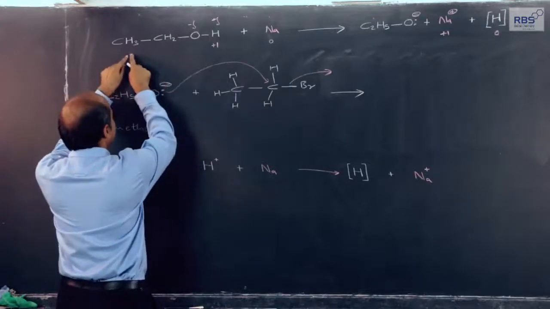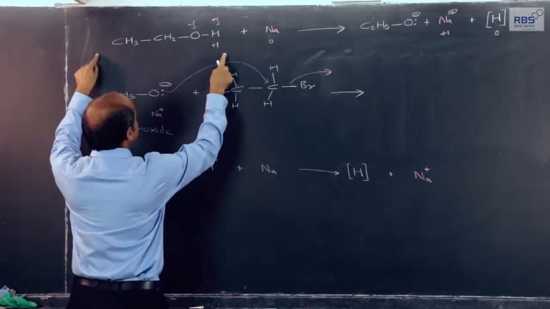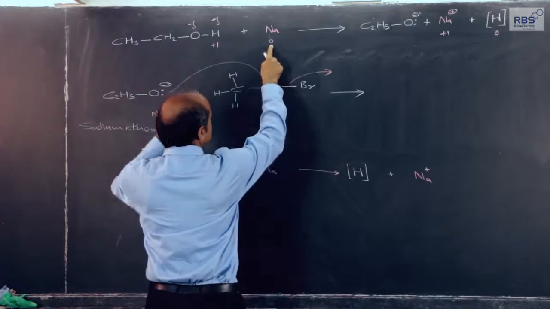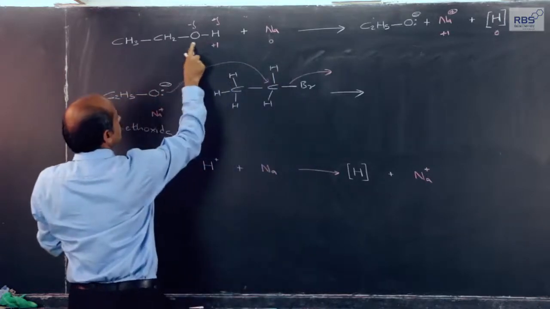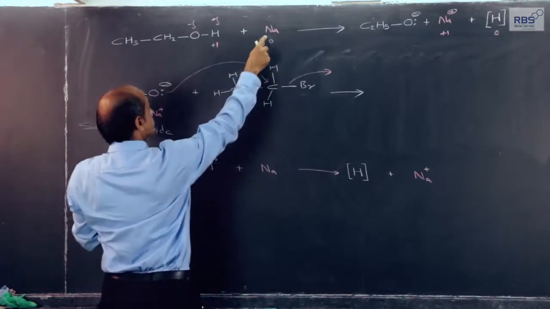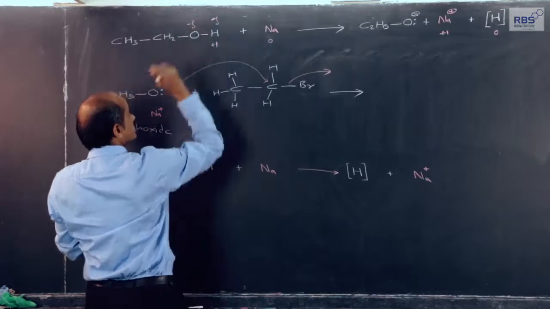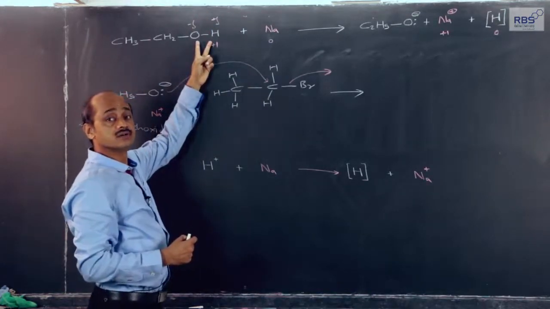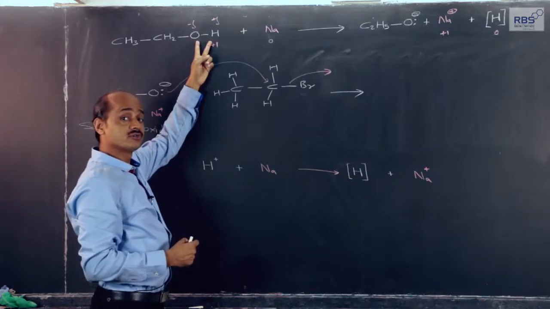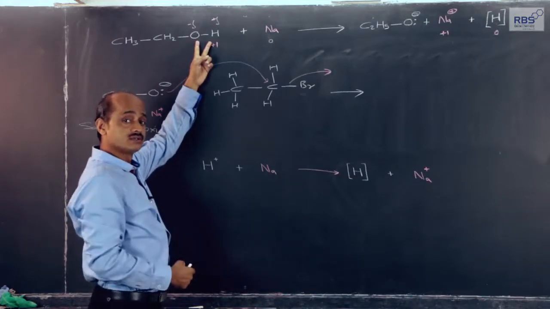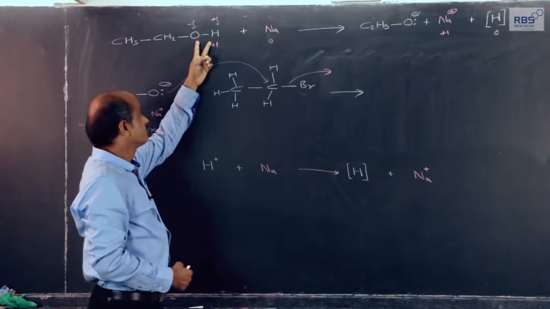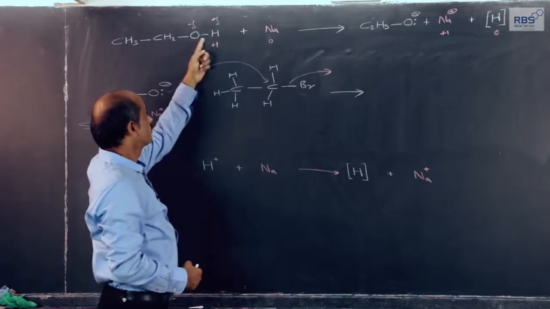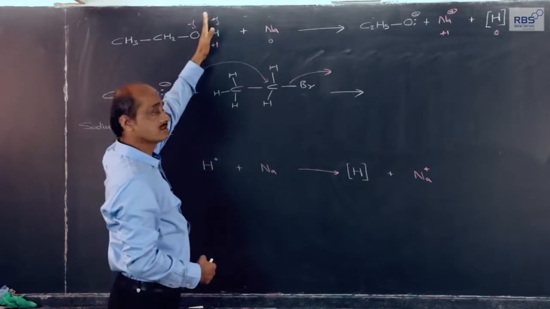The corresponding alcohol, here I have taken ethyl alcohol, is reacted with sodium. Since this bond is polar, in presence of sodium, heterolysis of this bond takes place. Although this bond in ethyl alcohol is polar, it is soluble in water because of hydrogen bonding that we have considered earlier, but it does not undergo hydrolysis.